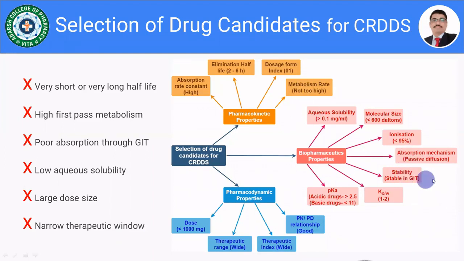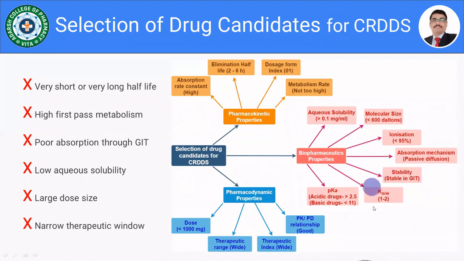Then the stability of the drug in the gastrointestinal tract. Yes, as I have said, penicillins are unstable in the gastrointestinal tract. Then erythromycin, the drugs which are not stable in the GIT, it is not at all possible to select them for the controlled drug delivery system. So stability is an important issue.